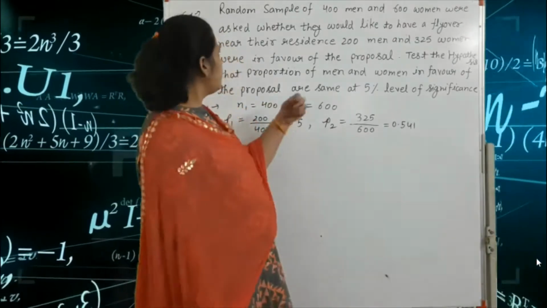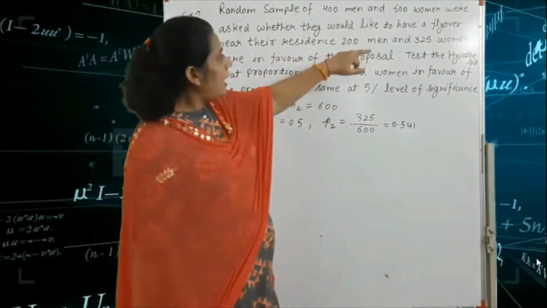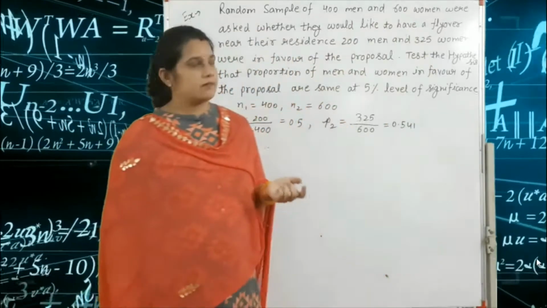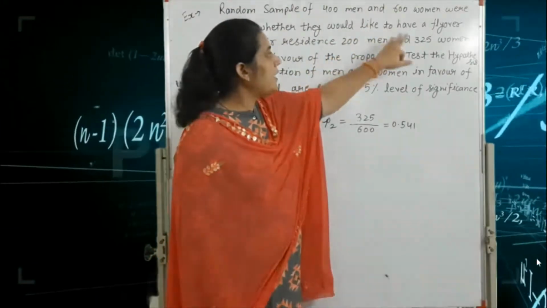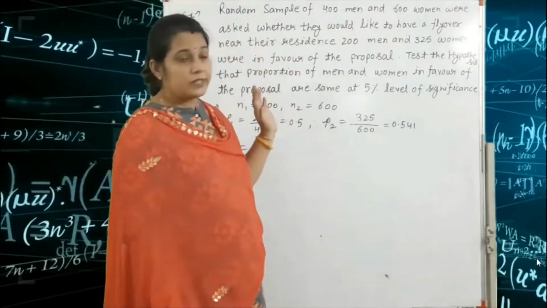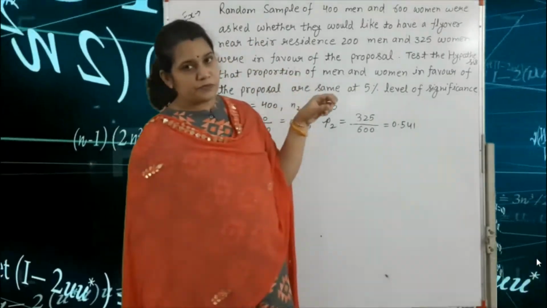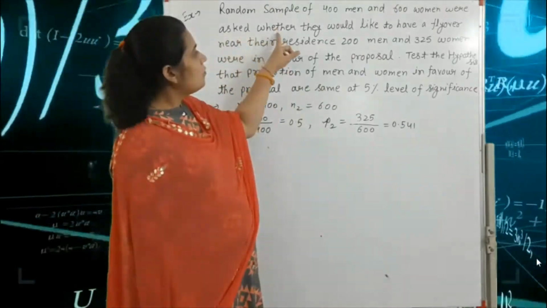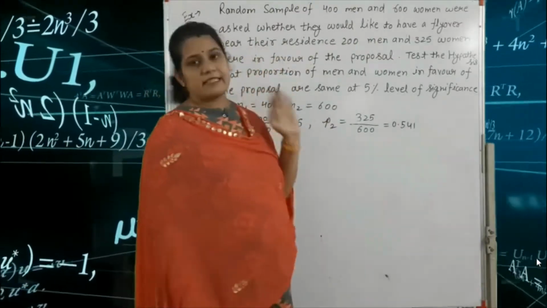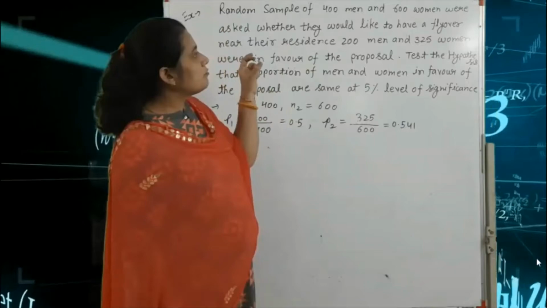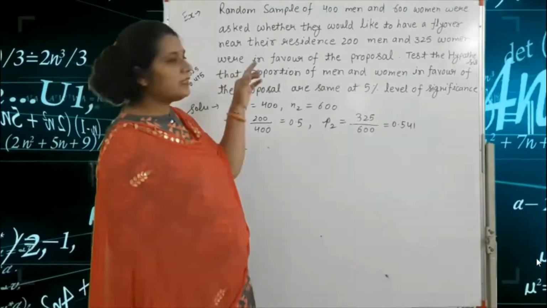The question is: a random sample of 400 men and 600 women were asked whether they would like to have a flyover near their residence.